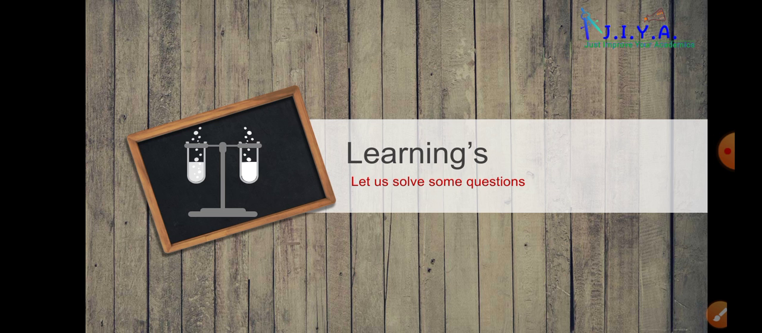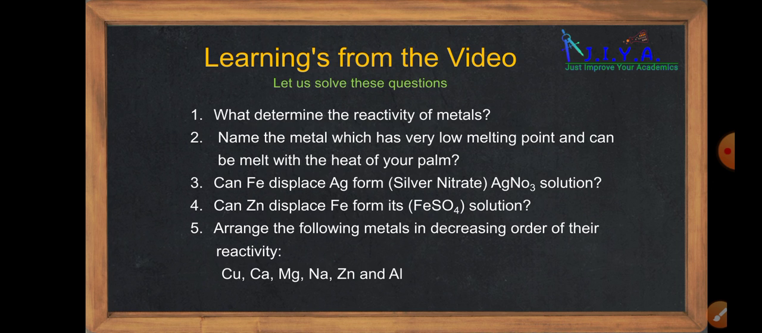Now, learnings from the video. Let us solve some questions. What determines the activity or reactivity of metals? The electropositive nature defines the reactivity of metals. The metal which is more electropositive will react readily, whereas the metals which are less electropositive will react slowly.